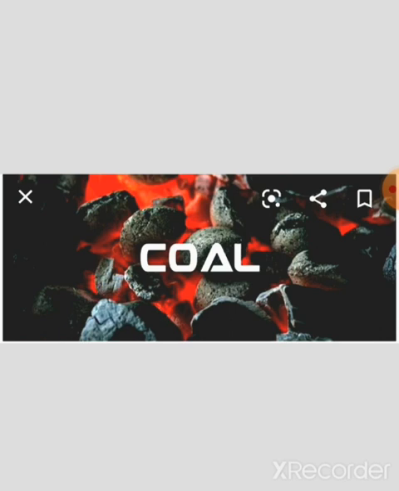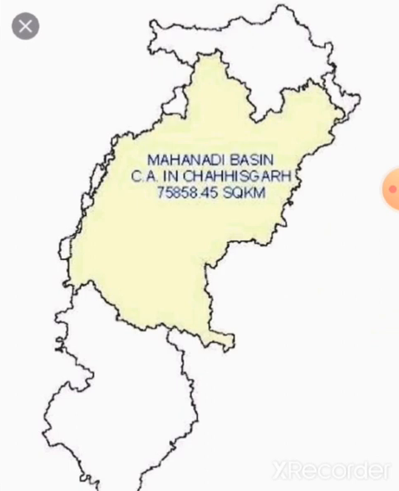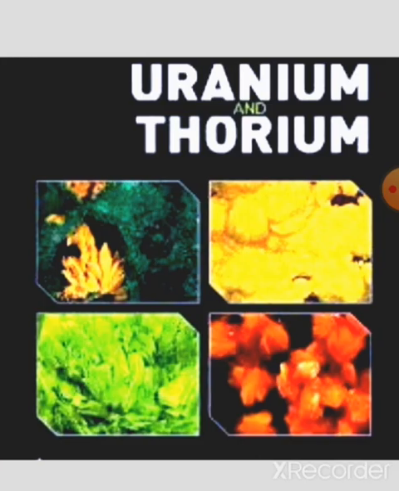India estimated 23,500 crore tons of coal in 2006. This is only 1% of the world's total estimated coal. The coal producing areas in India are located in the following four river basins: Damodar Valley, Son Valley, Mahanadi Basin, Godavari Basin.